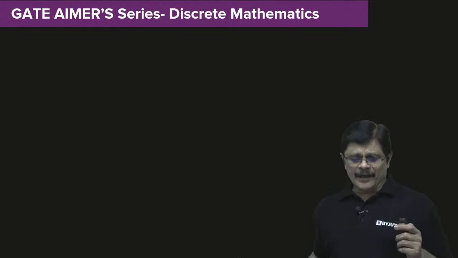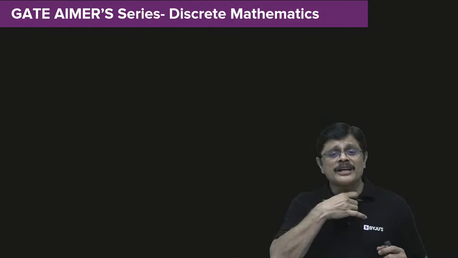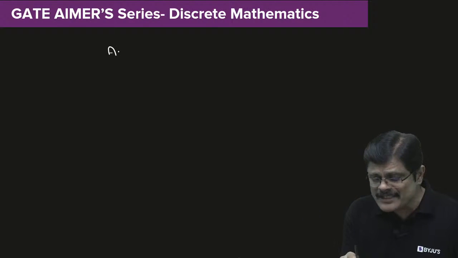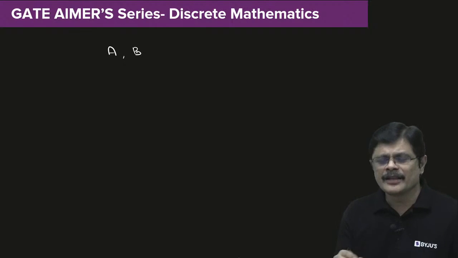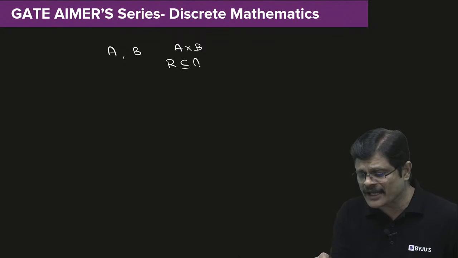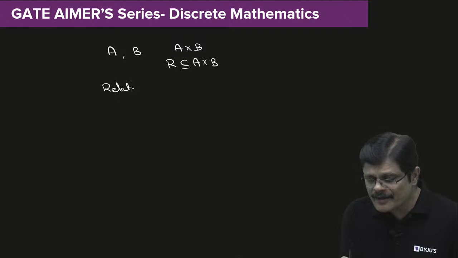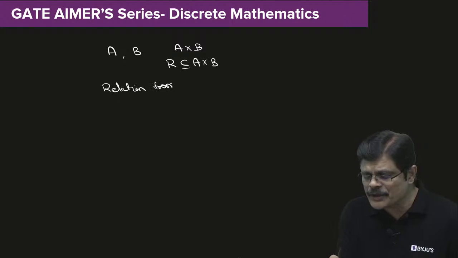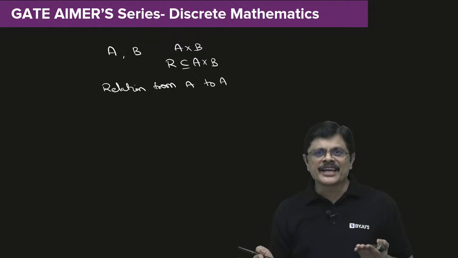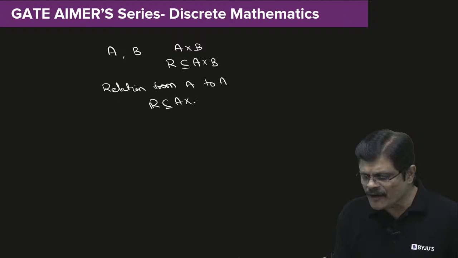Hope you understand. We need to understand one more point before continuing further, my dear friends. See here. If you have set A and set B, then you can get the Cartesian product. A relation from A to B is a subset of A cross B. Suppose you want a relation from set A to itself, then you are going to consider A cross A. It is a subset of A cross A.